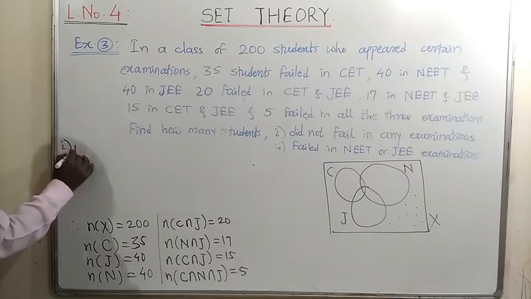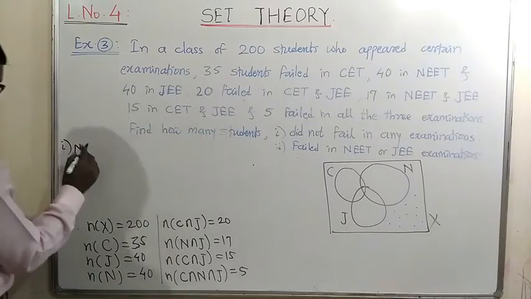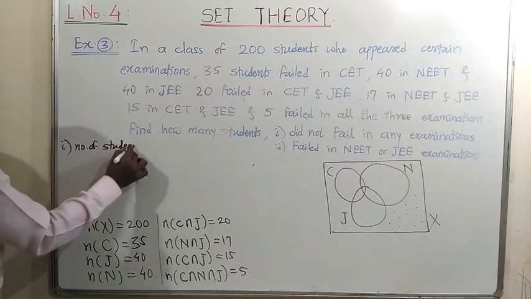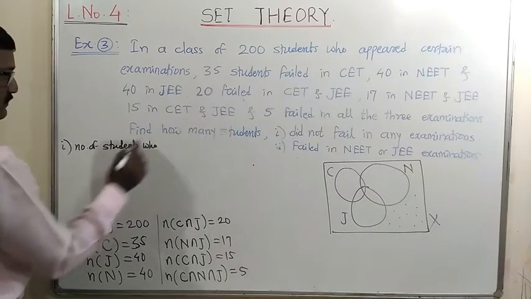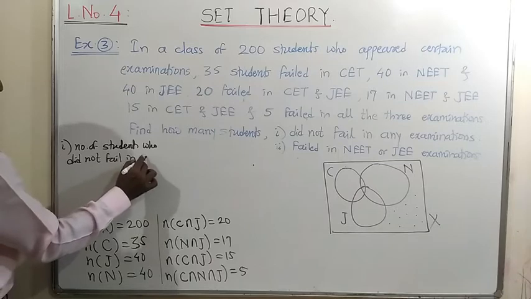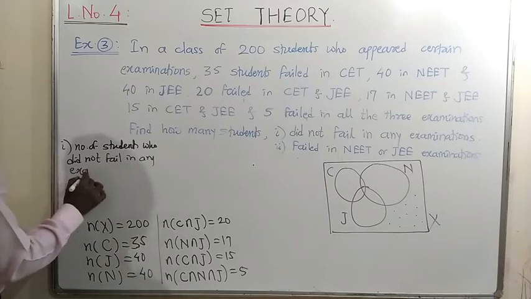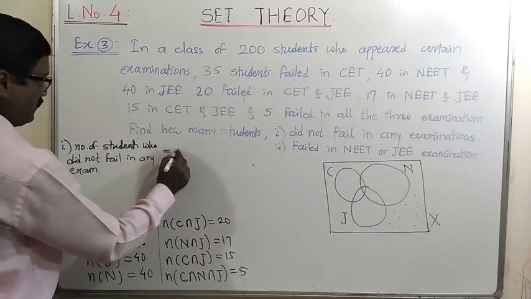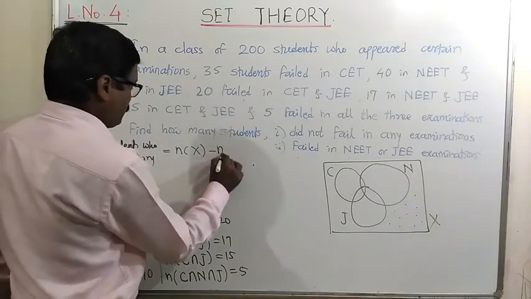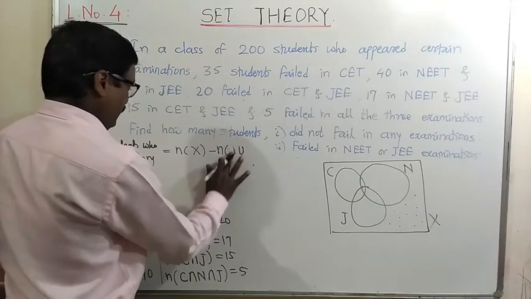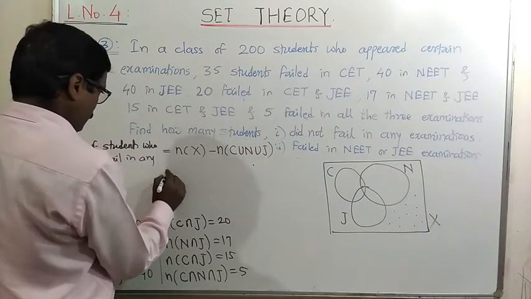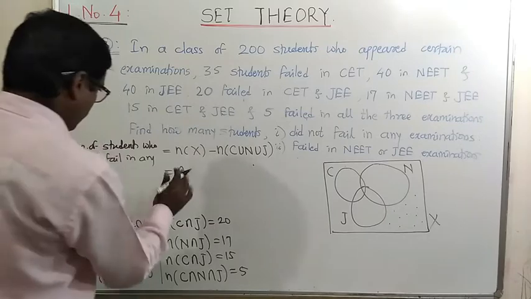Therefore, the number of students who did not fail in any exam is equal to the number of students who appeared for the exam minus the number of students who failed in either C, N or J. So it is equal to n of X, that is given as 200.